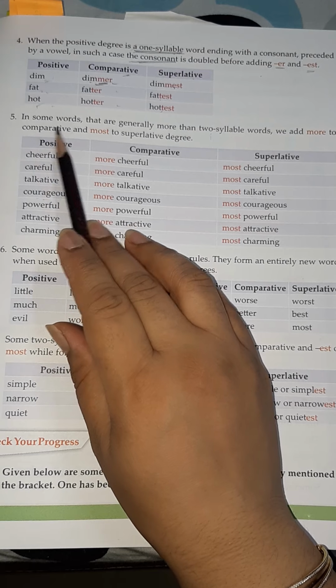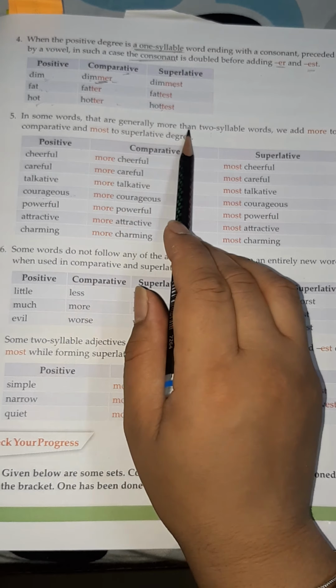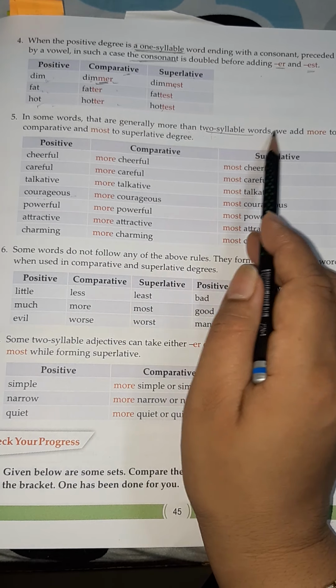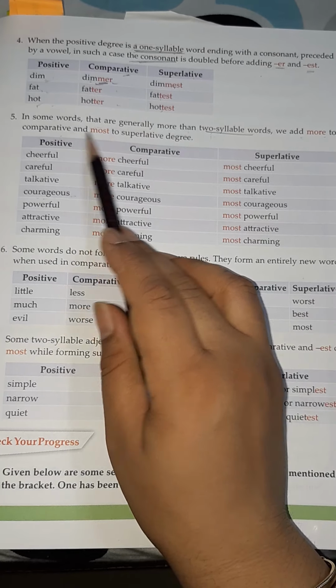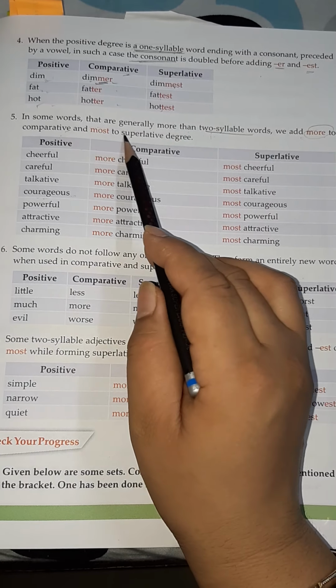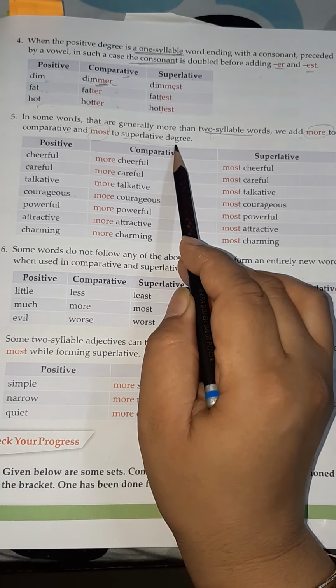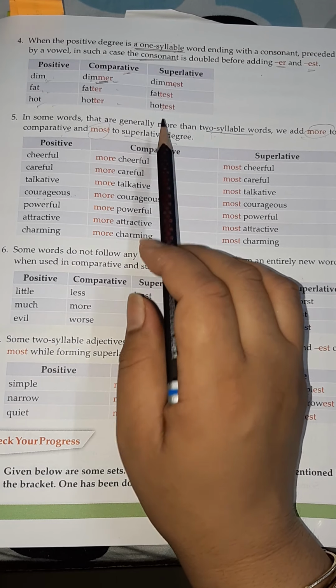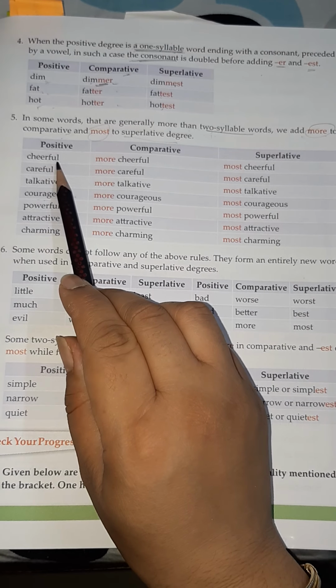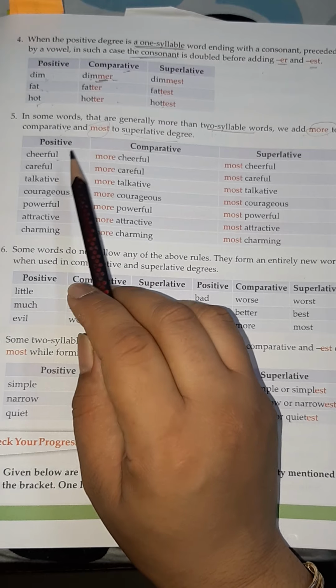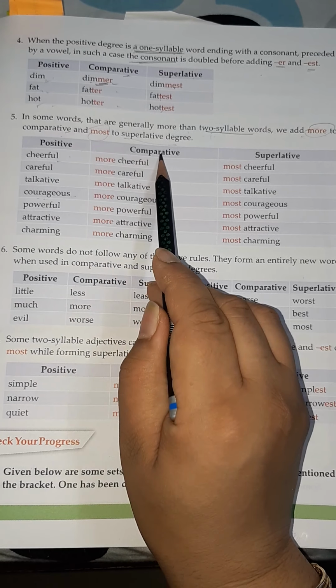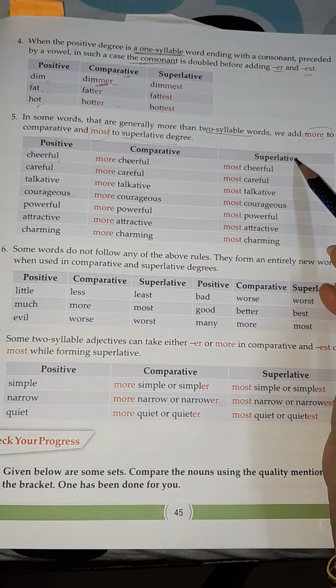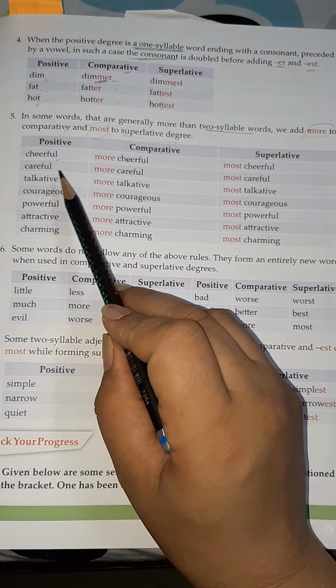Rule number 5 says that in some words there are generally more than two syllables, where we add more for the comparative degree and most for the superlative degree. We do not add any er or est. Like cheerful, it is never cheerfuller or cheerfulest. It is more cheerful for the comparative degree, most cheerful for the superlative degree.